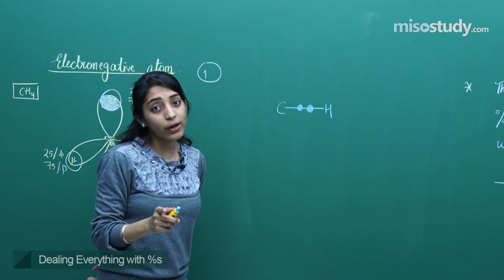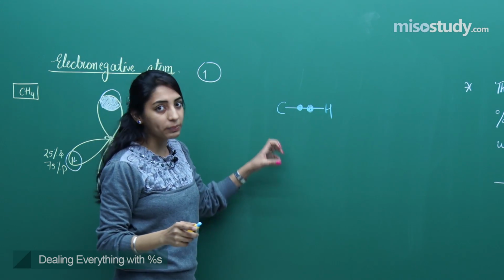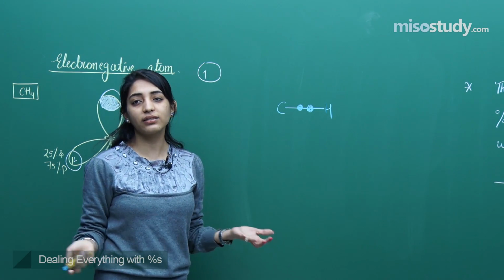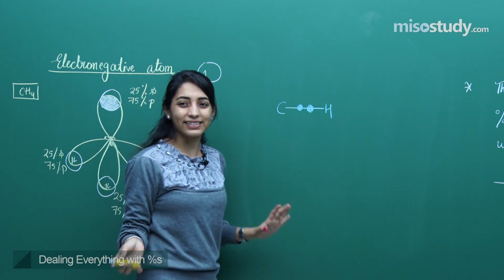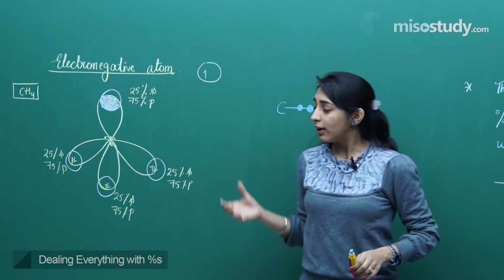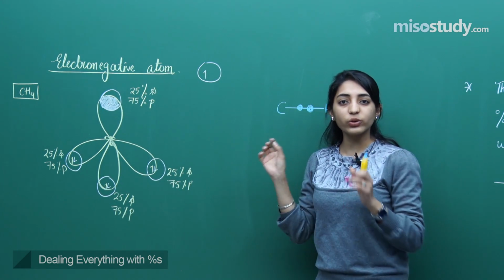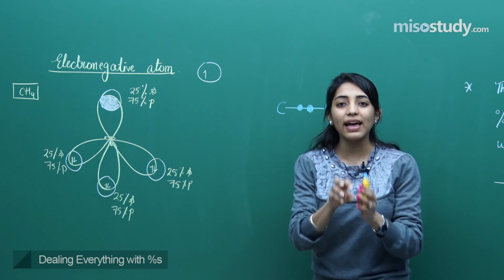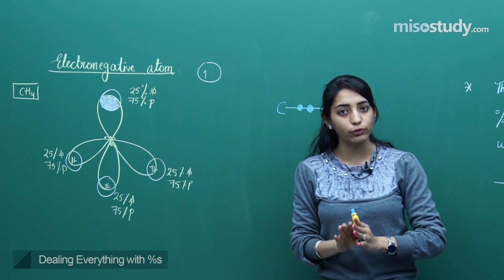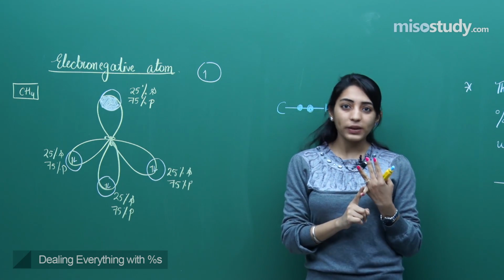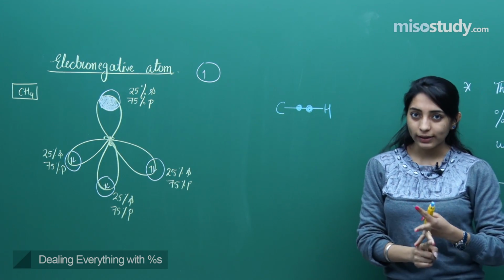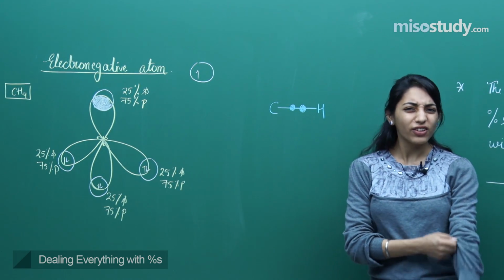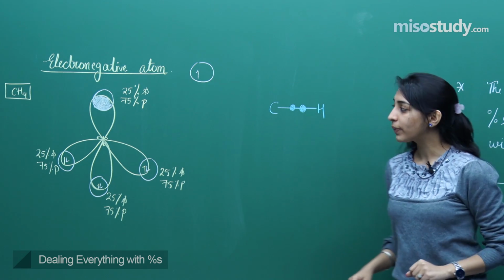Carbon will not say, "I want a share of electrons towards myself," and neither does hydrogen say, "I want to keep all the money with me." No. So the bond should be formed in such a way that the pair of electrons is exactly between carbon and hydrogen. Both should be earning well and helping each other in every household activity. You will be using this after 6 to 7 years in your life, right?